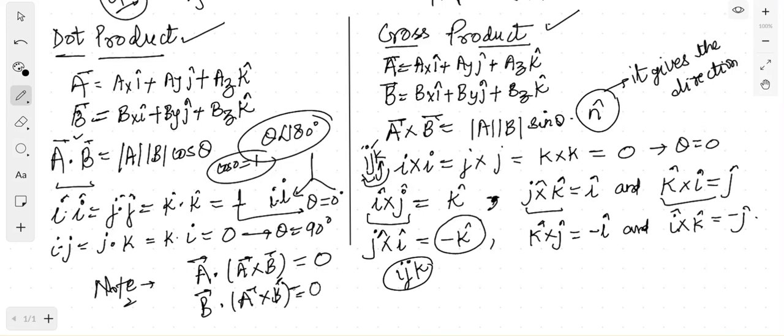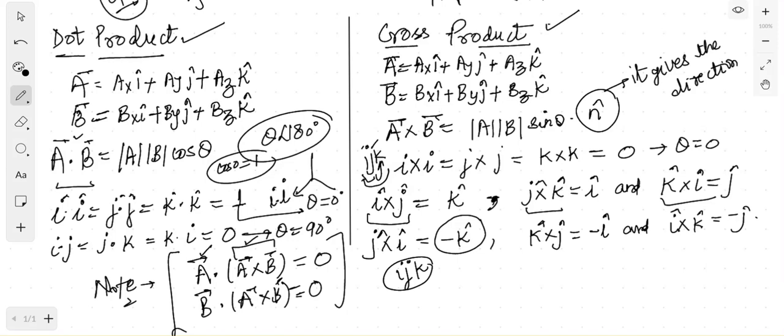Because a dot a cross b is mod a mod b cos theta, and since the cross product is perpendicular to a, theta will be 90 degrees, so it will be 0. So these are two values, remember them. Sometimes you get questions directly on this. If the question asks the value of a dot a cross b, then instead of wasting time, you can directly write 0.